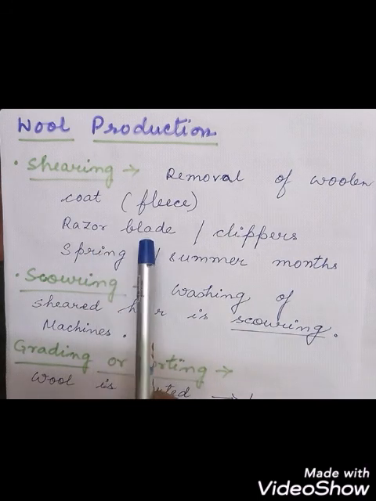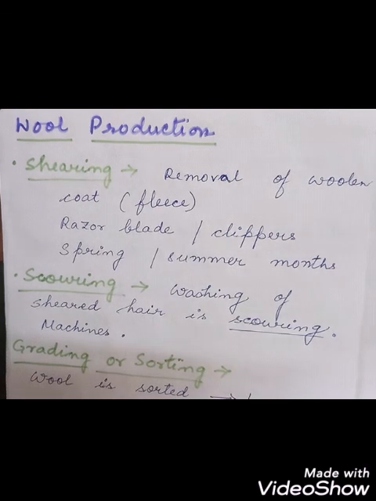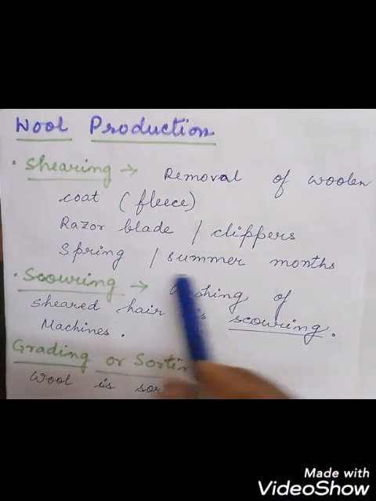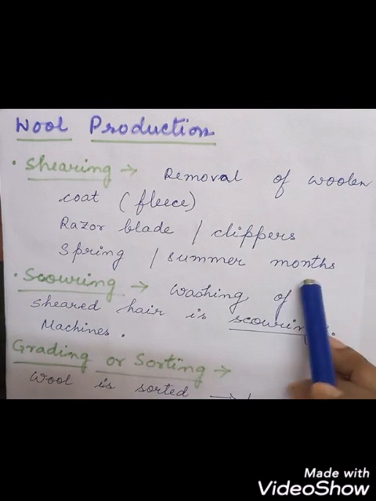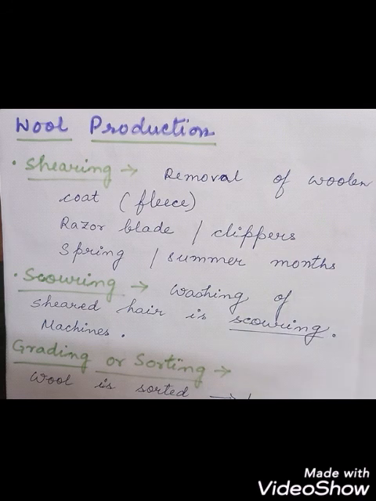We can use machines, clippers or razor blades for removing the fleece. Just as cutting our hair does not hurt us, taking away the undercoat of the sheep does not hurt them. It is done during the spring and summer months when the sheep can feel hot.